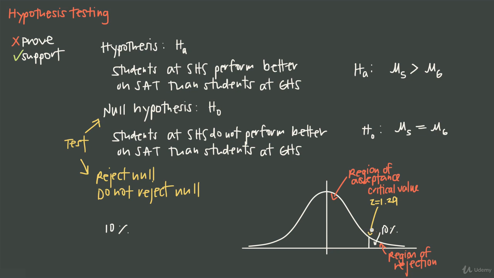We'll talk about this more when we talk about one- and two-tailed tests, but keep in mind that this was a one-tailed test where this 10% threshold of probability all gets allocated to one tail of the distribution, creating just one tail here for the region of rejection, and that's because in our hypothesis we said Springdale students perform better than Greenville students, as opposed to just saying Springdale students perform differently, in which case we would have done a two-tailed test, but we'll talk about that more when we talk about one- and two-tailed tests.